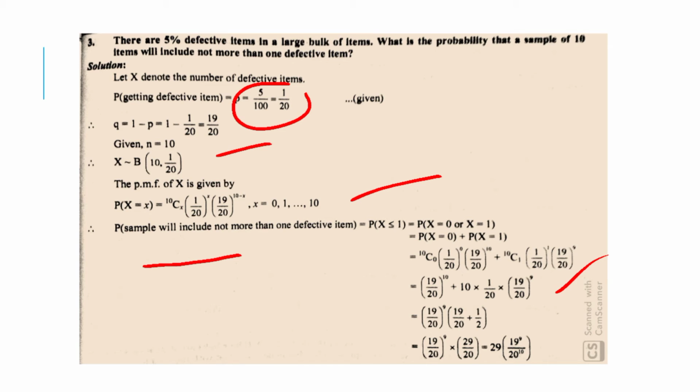which is equal to (19 upon 20) raised to 10 plus 10 into 1 upon 20 into (19 upon 20) raised to 9, which is equal to (19 upon 20) raised to 9 into (19 upon 20 plus 1 upon 2), which is equal to (19 upon 20) raised to 9 into 29 upon 20, which is equal to 29 into 19 raised to 9 upon 20 raised to 10. So this is the answer.